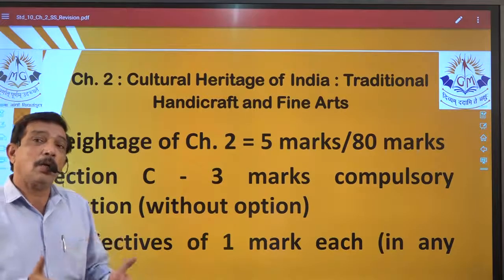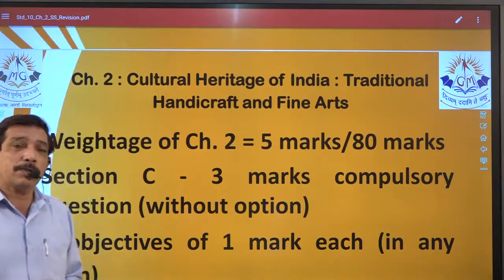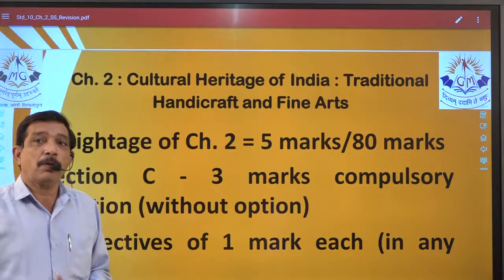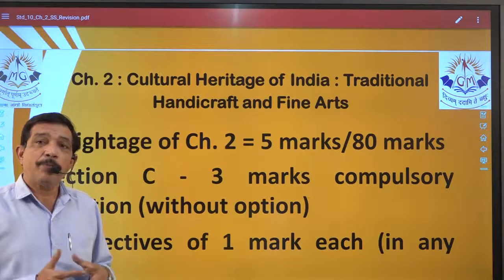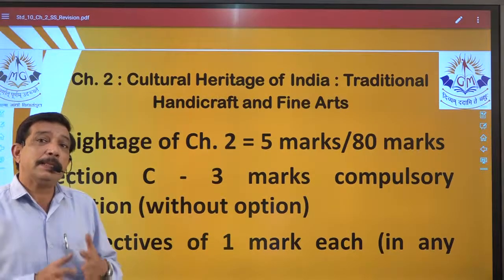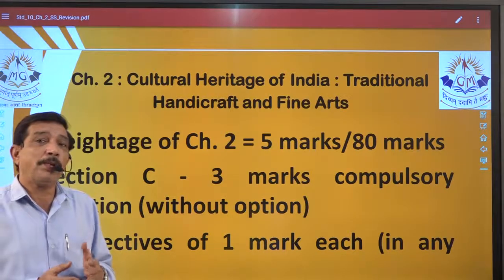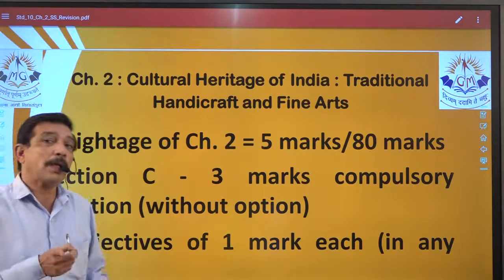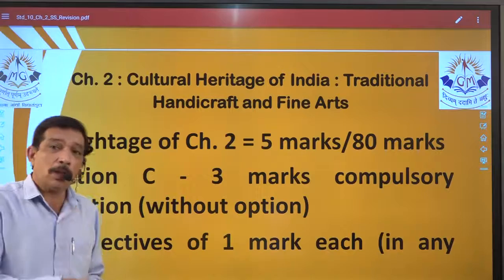But because of this pandemic, the paper style has been changed, as we have already discussed. So there can be many options, but they will be generalized. That means you do not have any option between 2 questions, and you do not have any option for one question.